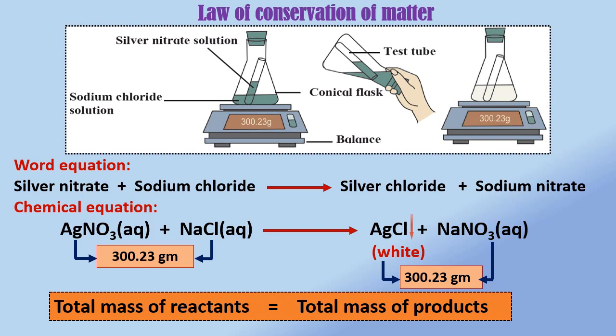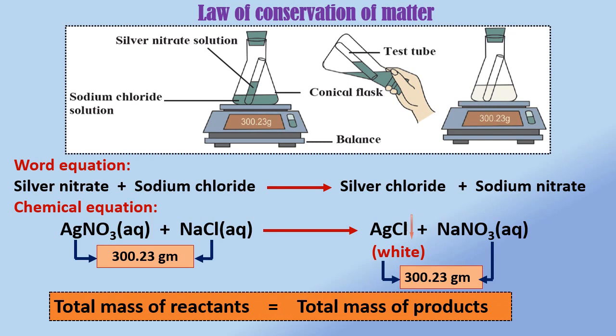Let us write the word equation for this reaction. It can be represented as silver nitrate plus sodium chloride gives silver chloride plus sodium nitrate. Let us write the chemical equation. It can be written as AgNO3 plus NaCl gives white precipitate of AgCl plus NaNO3.